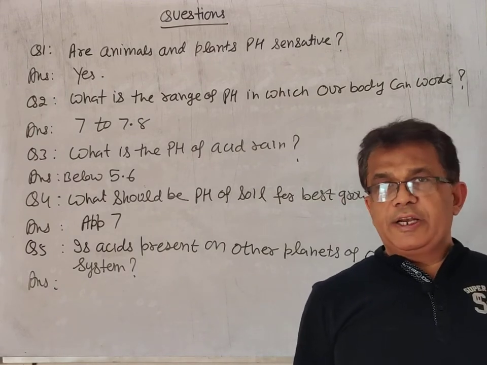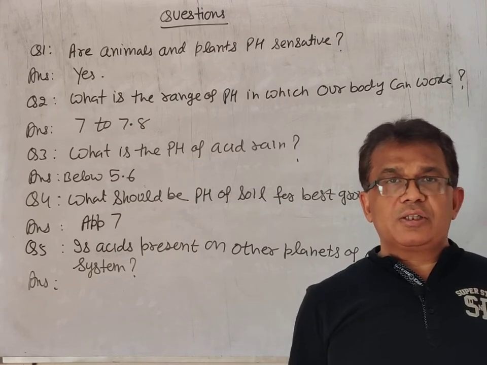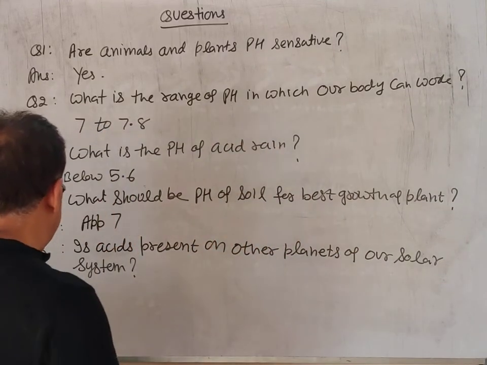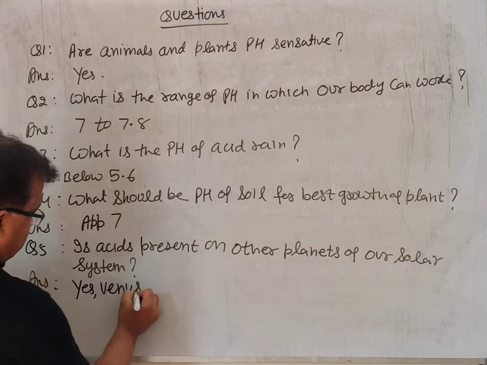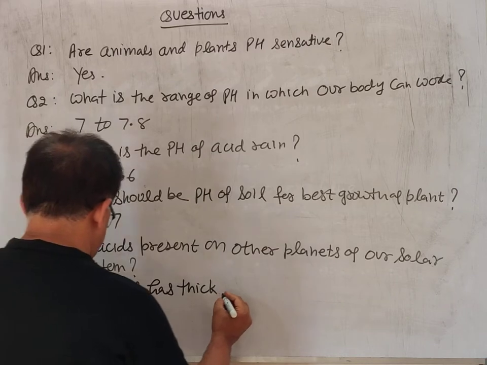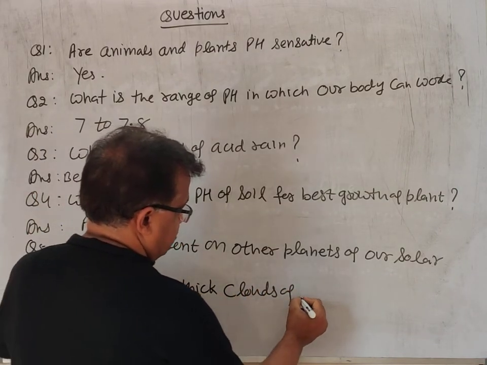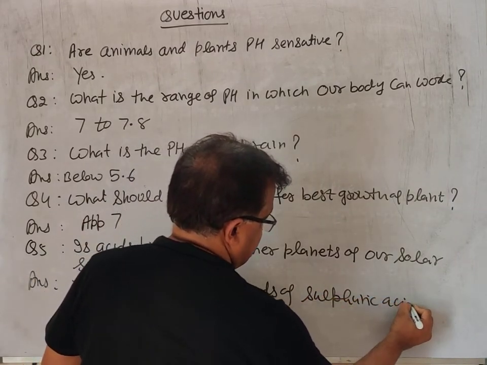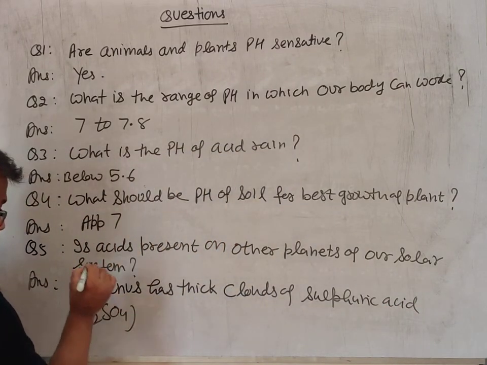Venus, which is a planet of our solar system, has thick clouds of sulfuric acid, that is H2SO4.